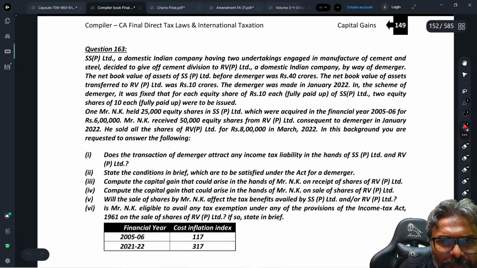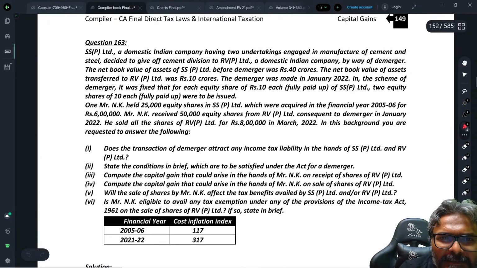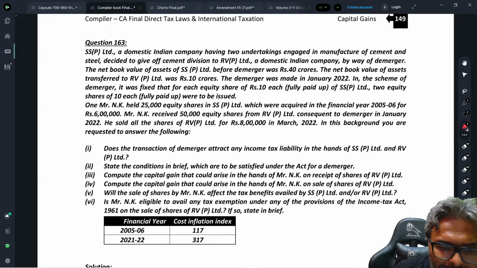Now students, a couple of quick questions over here. SS Private Limited, a domestic company having two undertakings, engaged in manufacture of cement and steel, decided to give off the cement division to RV Private Limited, a domestic company, by way of demerger. So it's a case of a demerger, students. The net book value of assets of SS Private Limited before the demerger was 40 lakhs.